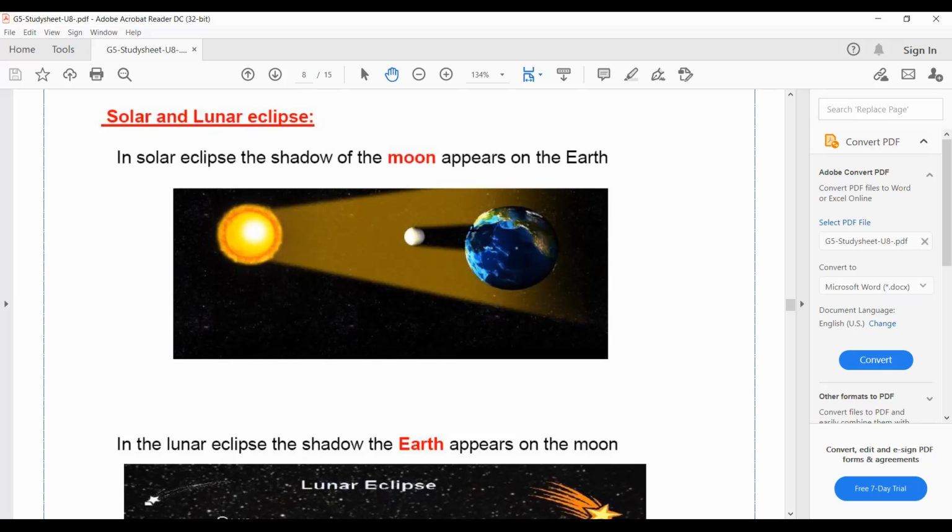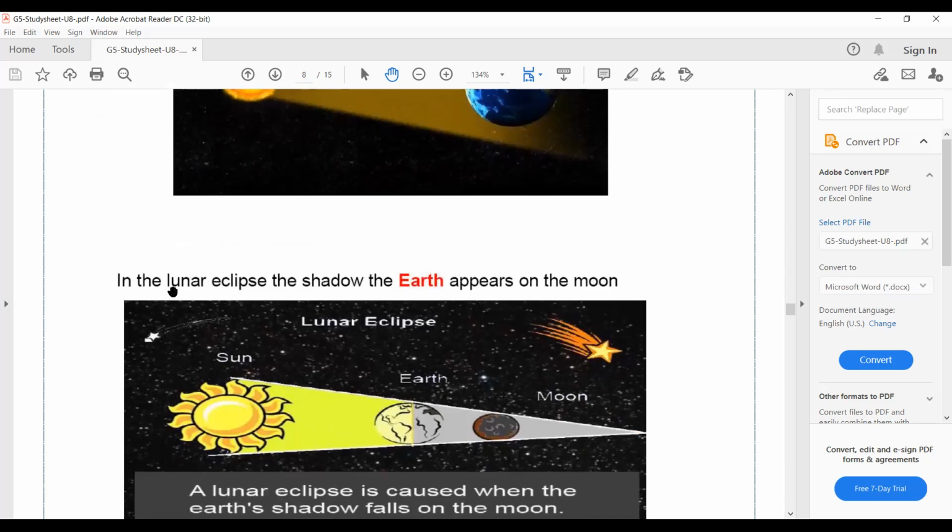Okay, you can go on the internet and you will see some videos about the solar eclipse. So a solar eclipse happens when the moon comes between the earth and the sun, and the moon blocks the sunlight from reaching parts of the earth. In the solar eclipse, the shadow of the moon appears on the earth. But the moon is so small, so it will not block the sunlight from the whole earth. Just this area in the earth, the people in this area, they have the solar eclipse.